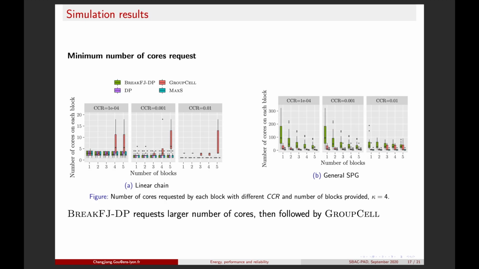Let's check the results. Those two figures show the number of cores requested by heuristics, so that the heuristic can find at least a valid scheduling. We can find that BreakForkJoinDP requests a larger number of cores than other heuristics, and the second one is GroupCell.